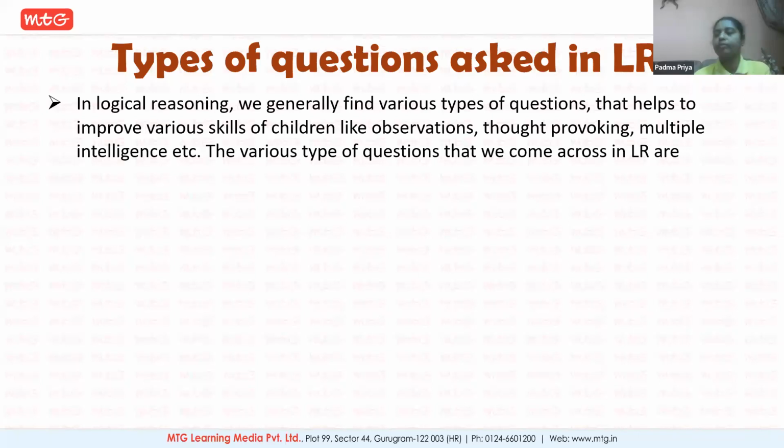The sample questions which I'm going to show you now as examples are not particularly graded to one class. I'm not going to show you all the examples of class 2 or all the examples of class 8. There are different questions from different levels. So lower grade children should never feel that this is so tough, that they can't solve this logical reasoning question. This is an example. This is not the actual class. Here I'm talking to you and telling you how the program is going to be. Because I get certain queries in the chat box that, ma'am, this is a very tough question. This is not of my level. I study in class 4. Such difficult questions I can't solve. I don't want to be a part of the program.